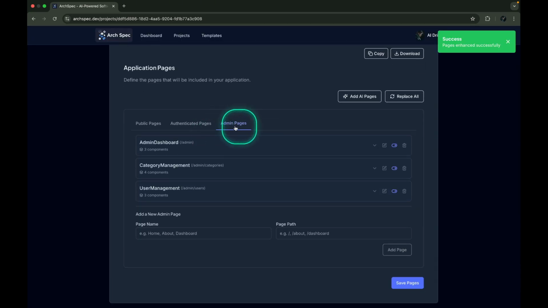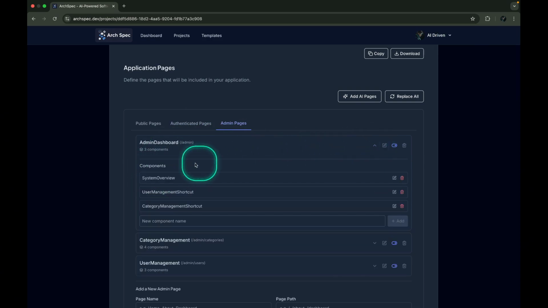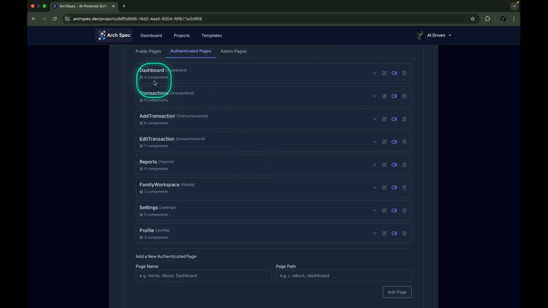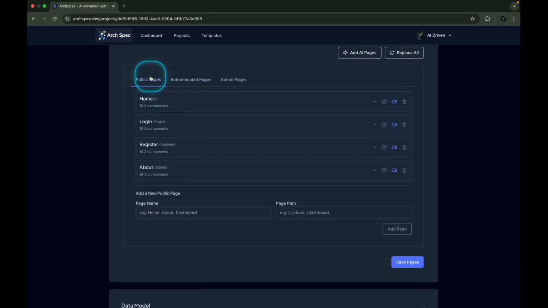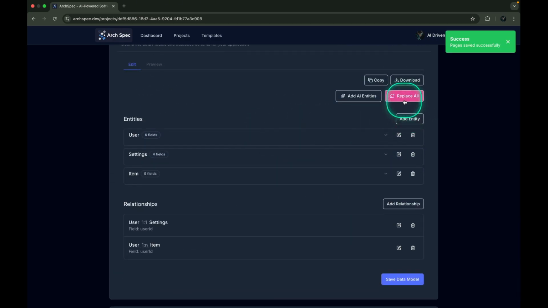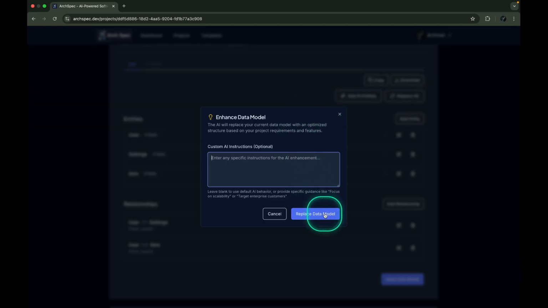Now we can see the admin pages, including category management and user management. For authenticated pages, we have dashboard, transactions, add, edit, and family workspace. For public pages, we have the usual home, login, register, and about. For the data model, we'll replace everything to ensure we have an optimal setup.